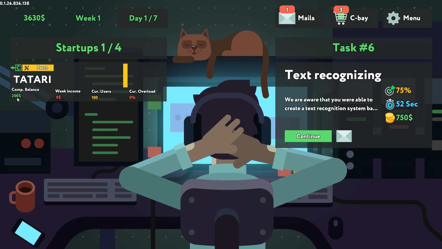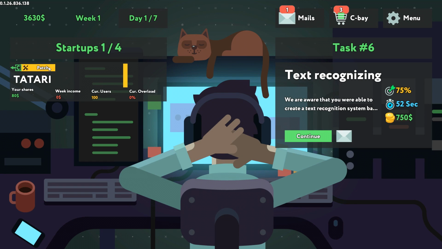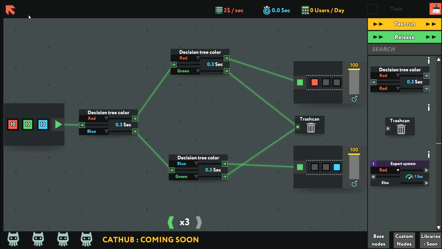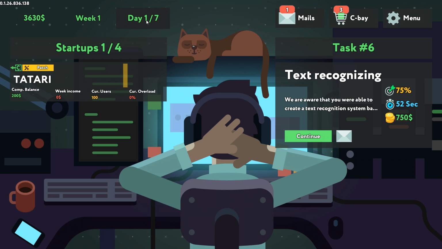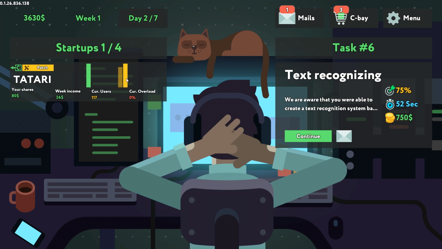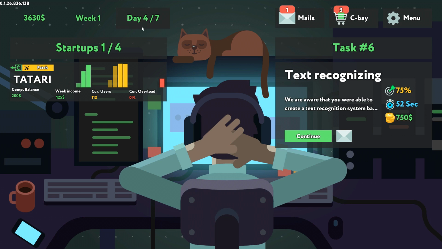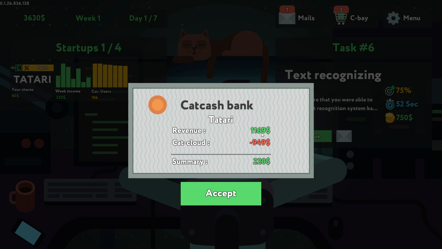Okay, company balance is 200, my shares is 80. Current users 100, no overload, but also no income. I mean, I don't see what else I would do. I'm going to skip forward a day just to see how that's going. There we go. So that's my revenue. We spend almost all of our revenue on the cloud space, is how it's going.